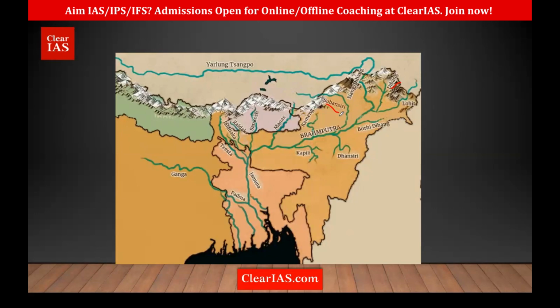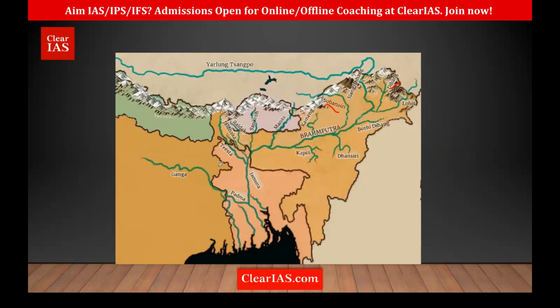Okay. Then talking about Subansiri, that is important because here is where we have the famous Majuli Island. Okay, between Subansiri and Brahmaputra. And then we have Manas. Manas National Park. Okay, then just before it enters Brahmaputra, we have Sankosh joining it.